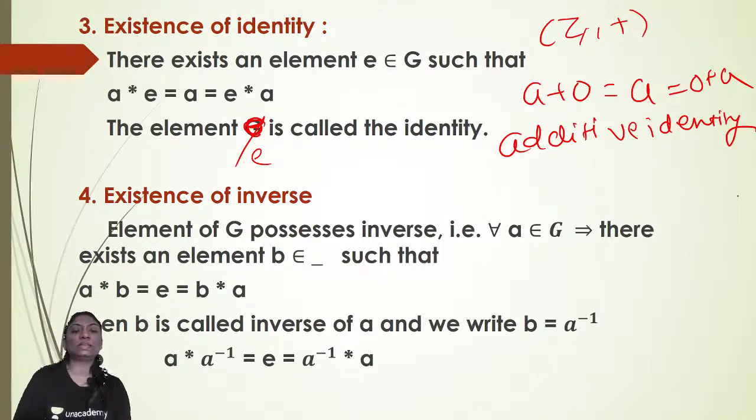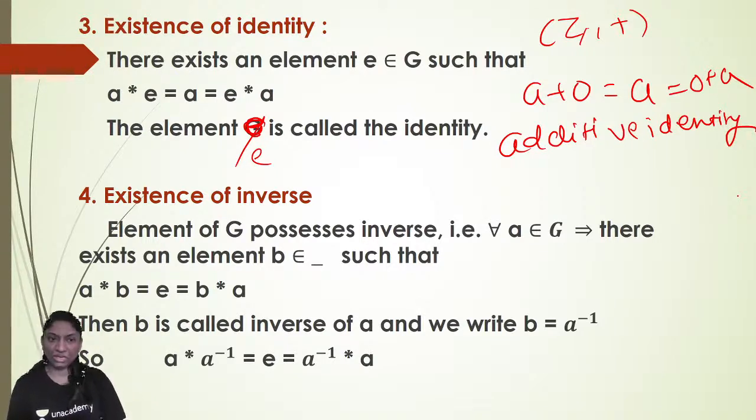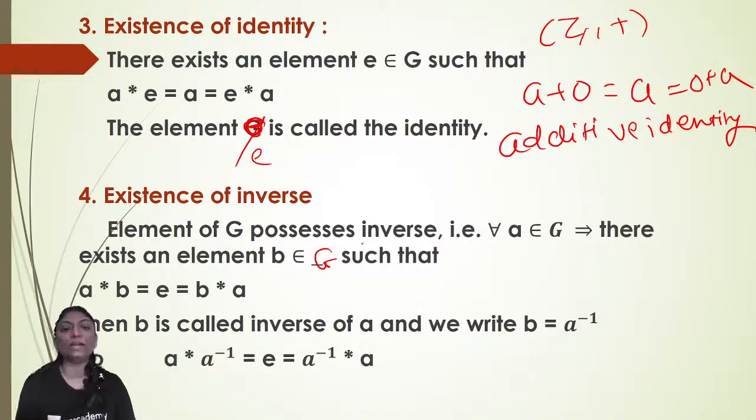Okay, now next, existence of inverse. Every element of G possesses inverse, that is, for all A belongs to G, there exists an element B belongs to G such that A star B is equal to E is equal to B star A. Then B is called the inverse of A, with B is equal to A inverse. So A star A inverse is equal to identity and A inverse star A is equal to identity.